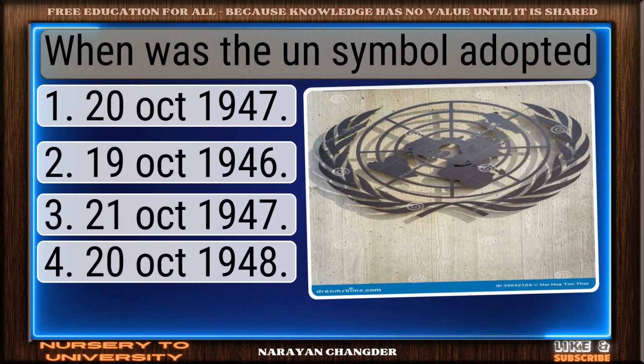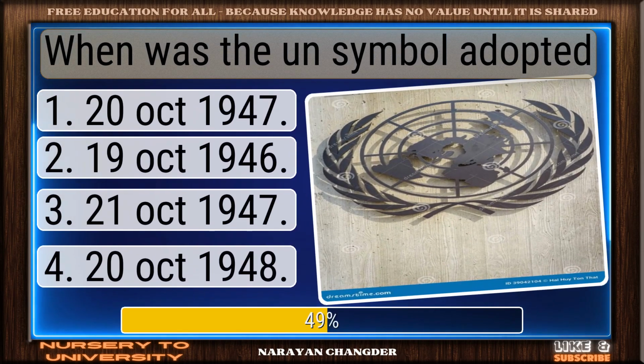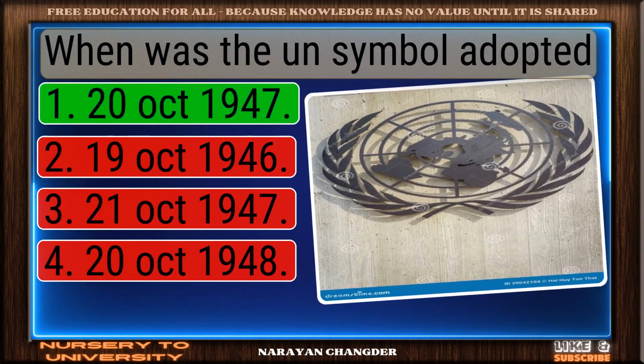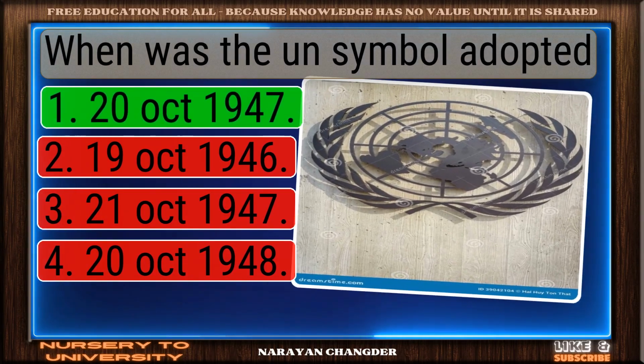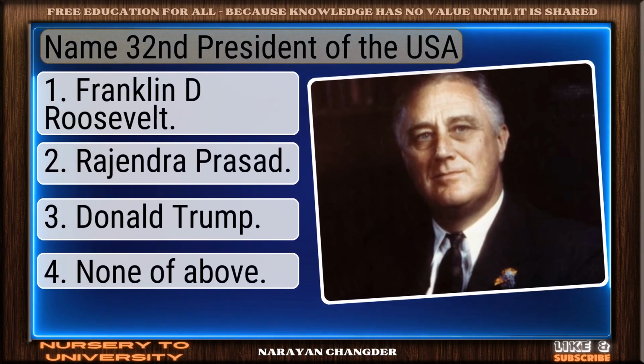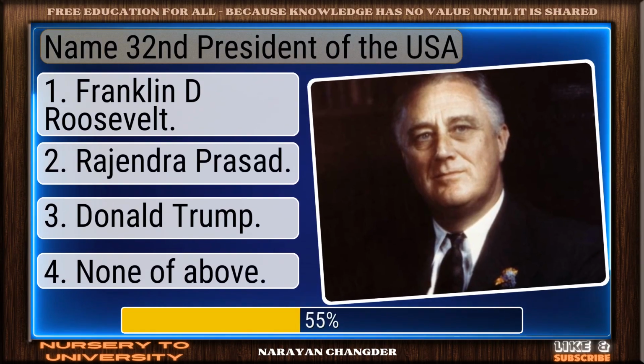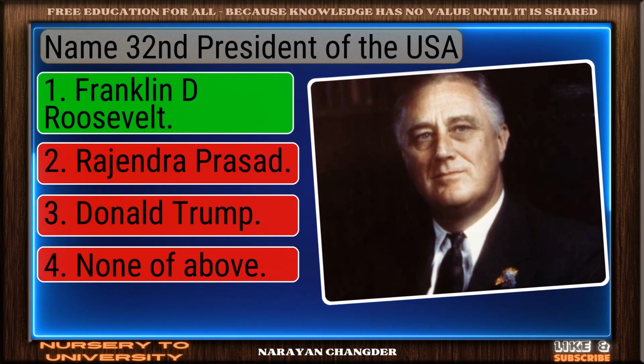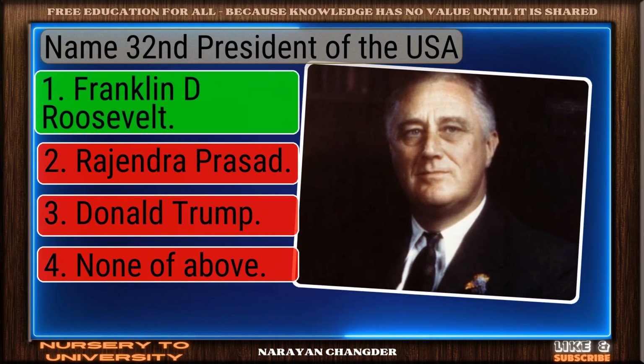When was the UN symbol adopted? Valid point. 1947 is true. Name 32nd President of the USA. Nicely done. Franklin D. Roosevelt is a solid answer.